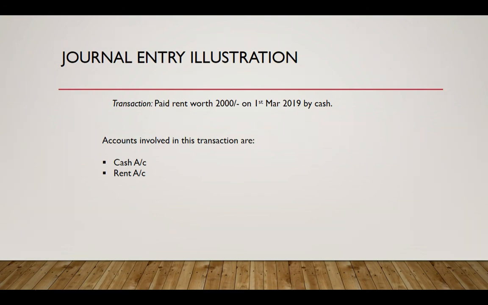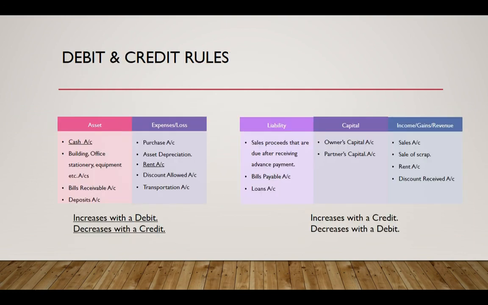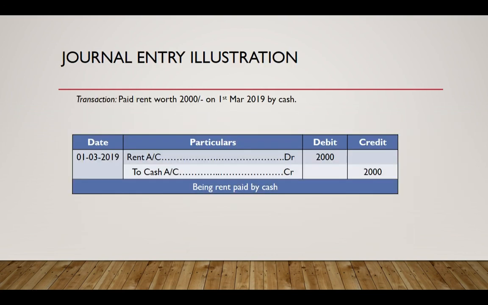In this transaction we are making a payment towards rent, and the accounts involved are the cash account and the expense account, which is the rent account. We know that expenses like rent increase with a debit, and to denote a decrease in cash we credit the cash account, and accordingly we pass the journal entry as follows. We debited the expense account and credited the cash account. Now let's continue with the next transaction.